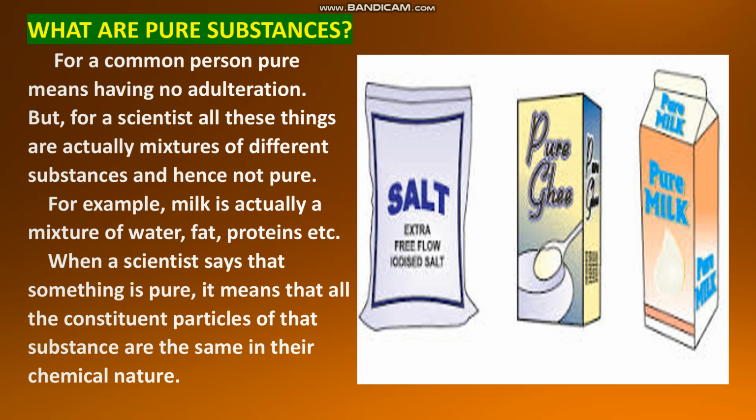Here, as we have taken the example milk, as you have seen, milk is a mixture of water, fat, proteins, etc. The chemical nature of water is different from fat, it is different from proteins. So if we are taking only water, it may be a pure substance if there is no adulterant. For example, distilled water. If there are no minerals present, only H2O molecules, that is pure. But milk contains water, whose chemical nature is different from fat, and different from protein. So we can consider that as a mixture, not as a pure substance.